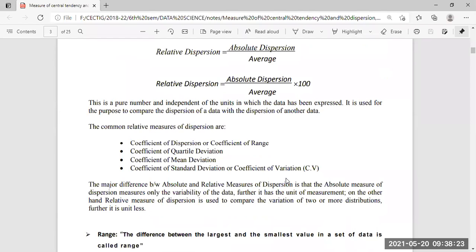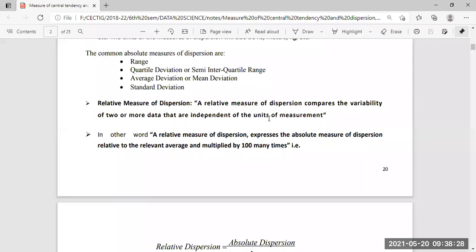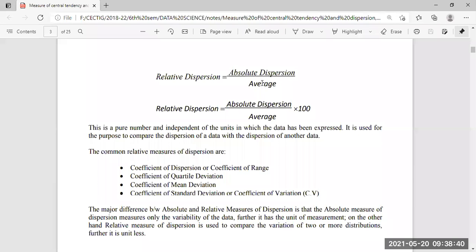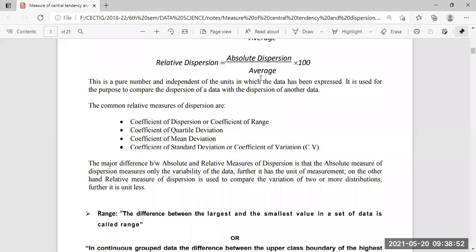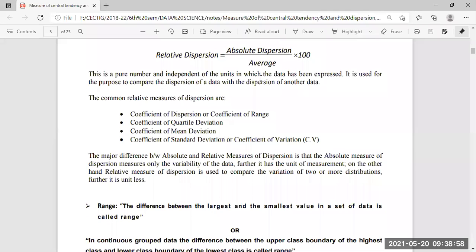In the case of absolute measurement of dispersion, we get the range, the quartile or semi-interquartile range, the mean deviation and the standard deviation, while in the case of relative dispersion we get the coefficient of range, coefficient of quartile deviation, coefficient of mean deviation and coefficient of standard deviation. So what are the differences between absolute and relative measurement of dispersion?